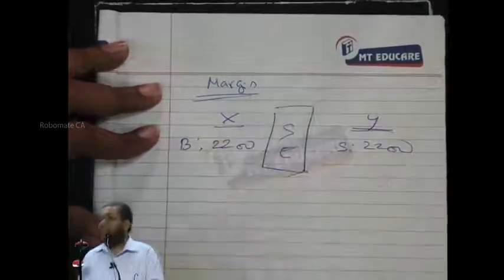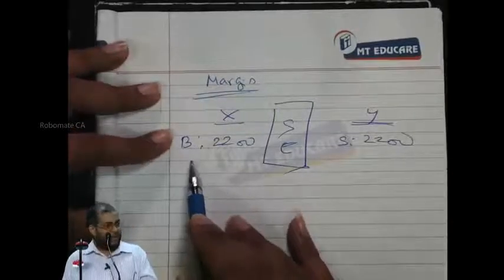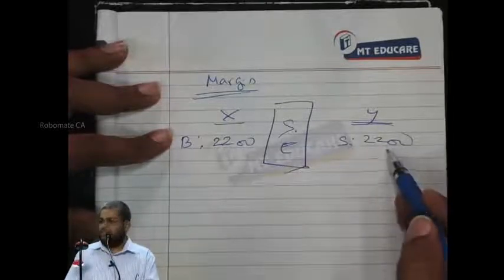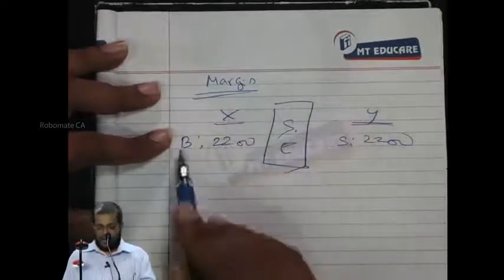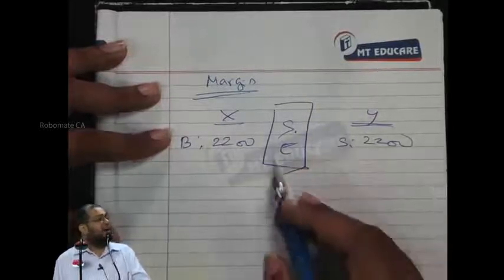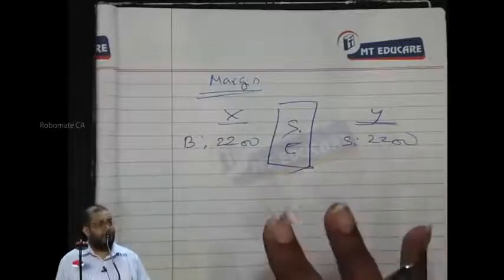Everybody understanding? For Mr. X, who was given buy future, who is the counter seller? Stock exchange. For Mr. Y, who was given sell future, who is the buying party? Stock exchange. Because he asks money only from the stock exchange. If he books a profit, he gives money only to the stock exchange. So this is a portion of a contract.